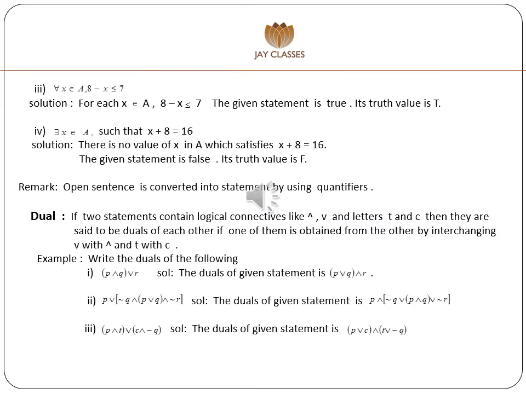For example, write the duals of the following. First, P and Q or R. In this case, while taking the dual, the conjunction becomes disjunction and the disjunction becomes conjunction. The dual of the given statement is P or Q and R.